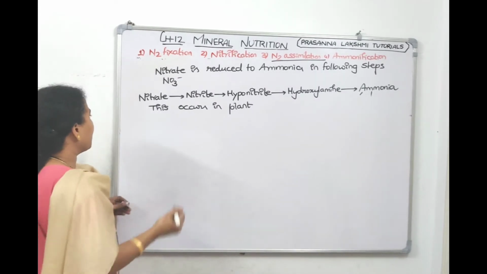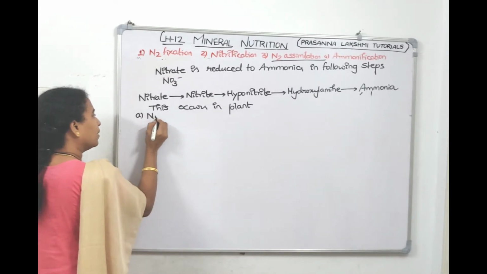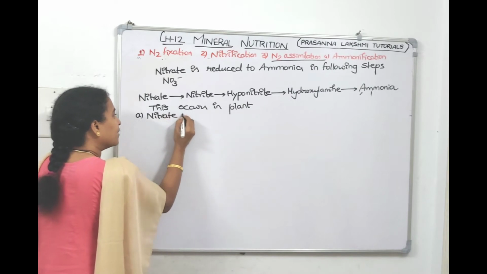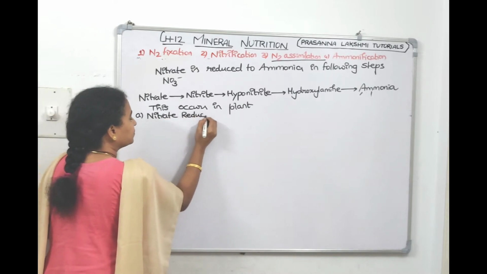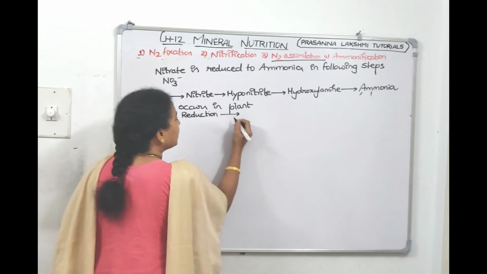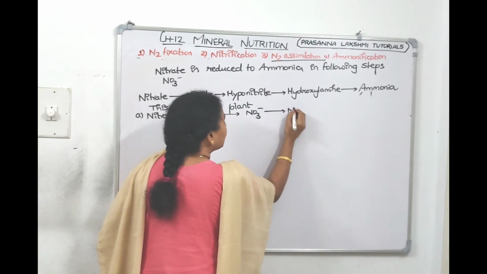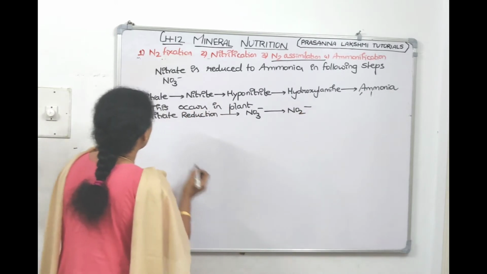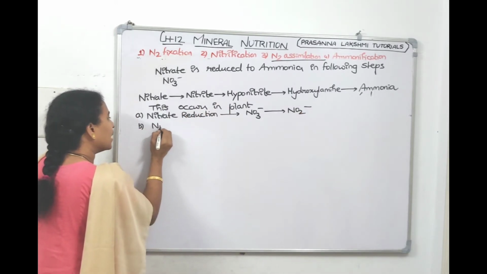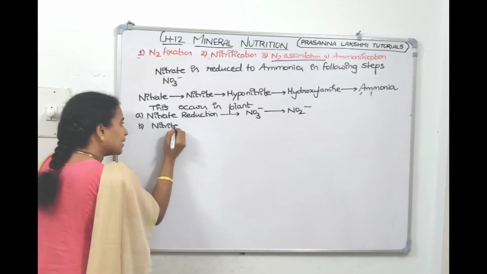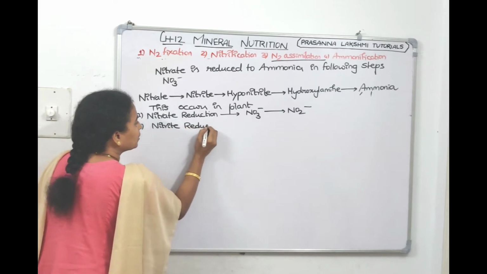Now, what is the first step? Nitrate reduction, which I just erased. In nitrate reduction, NO3 got converted to NO2. Now the second step is called nitrite reduction.